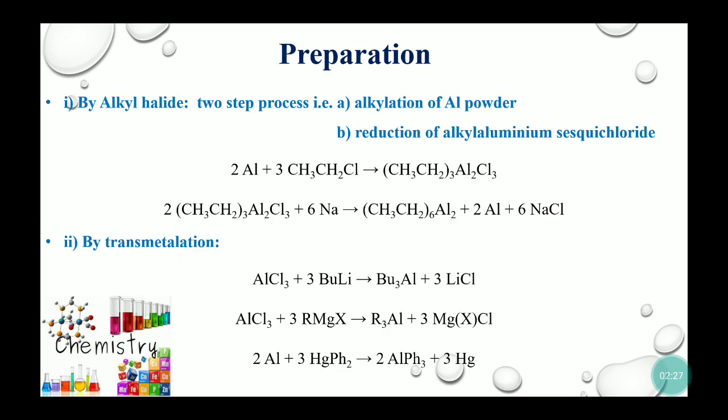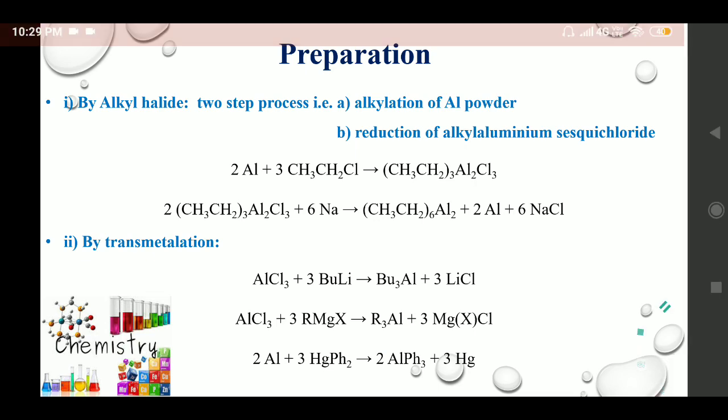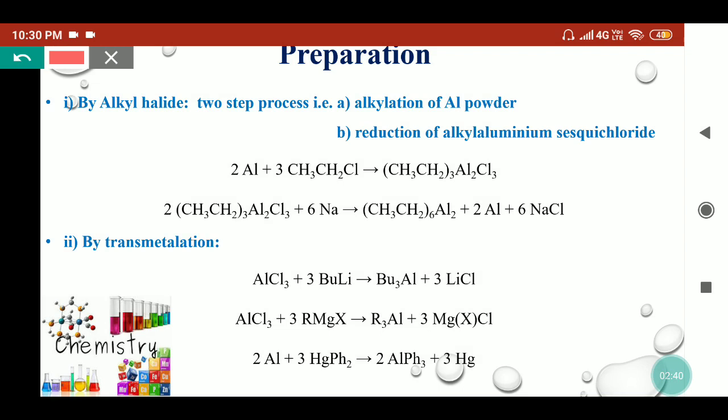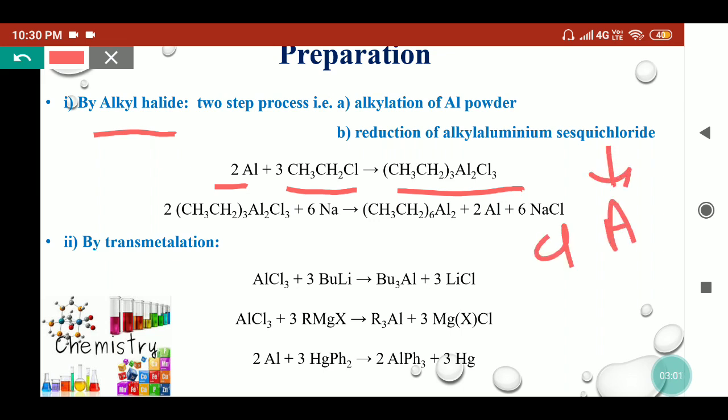Now coming to the preparation of organoaluminium compounds, we can prepare these compounds by different methods. We can use the alkyl halide to synthesize the organoaluminium compound. In this alkyl halide method, we use aluminium powder with the alkyl halide, and this process uses two steps. In the first step, aluminium powder reacts with the alkyl halide, or we can say chloroethane, and this will form the alkyl aluminium sesquichloride. Sesquichloride means the chlorine to aluminium ratio is 3:2, that means 1.5.